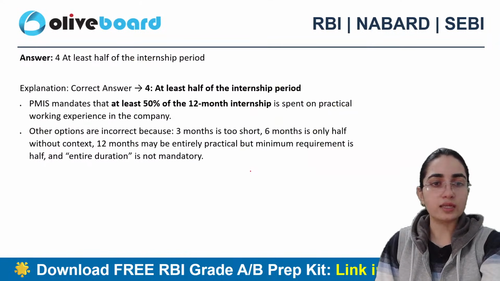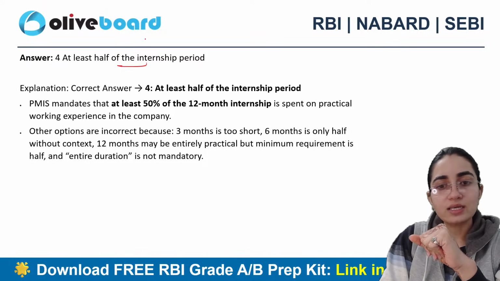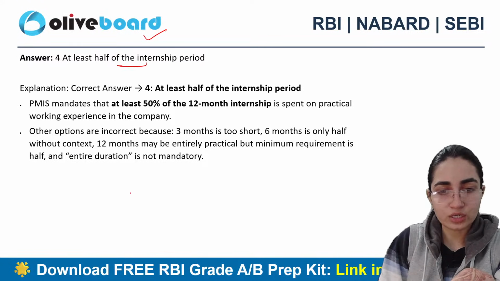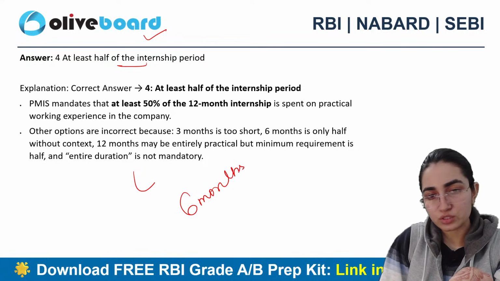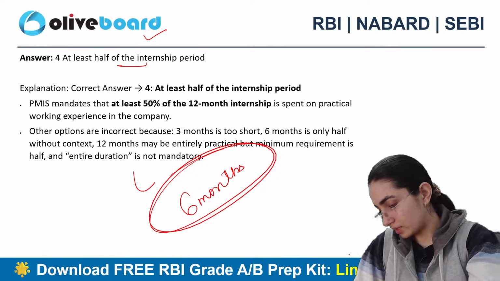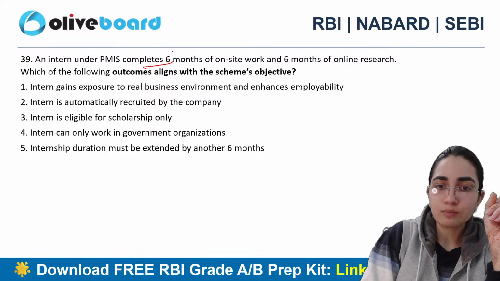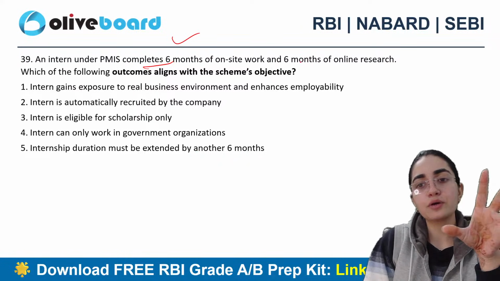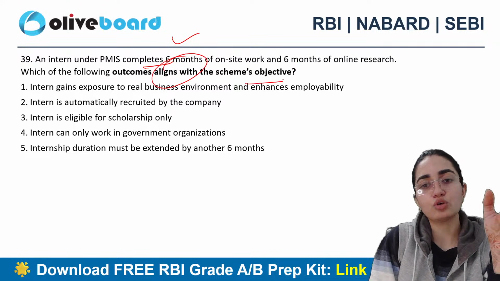Let's see what is the answer here. So fourth is written, that is at least 6 months, 50%, that is just equivalent to this only, right? So 6 months, right? I'm just writing it 6 months only. 6 months should be the one here, okay? All right. Next question says, an intern under PMIS completes 6 months of on-site work and 6 months of online research as well. Which of the following outcomes aligns with the scheme's objective?